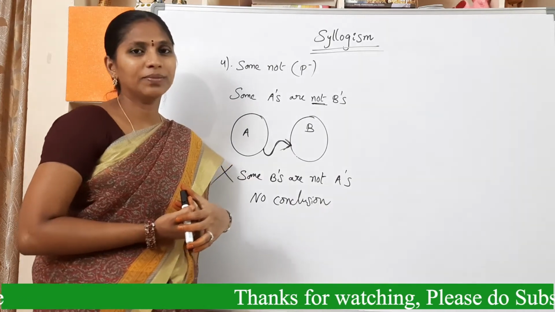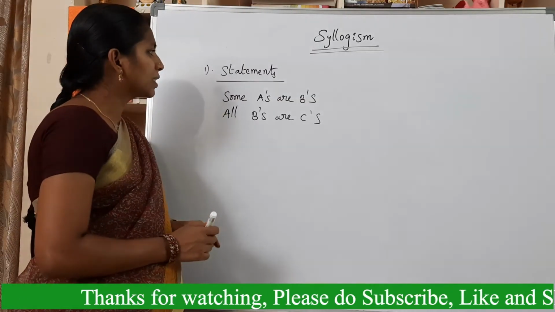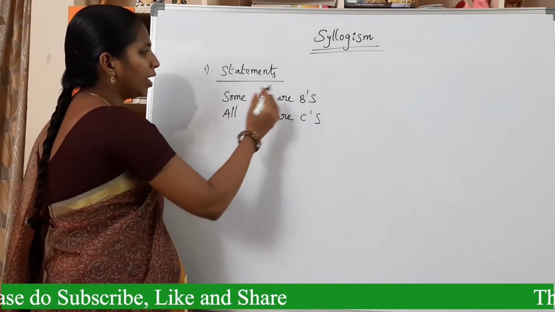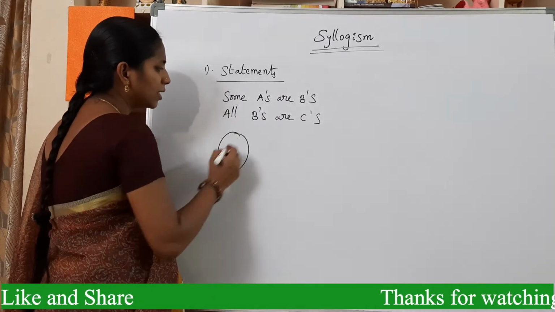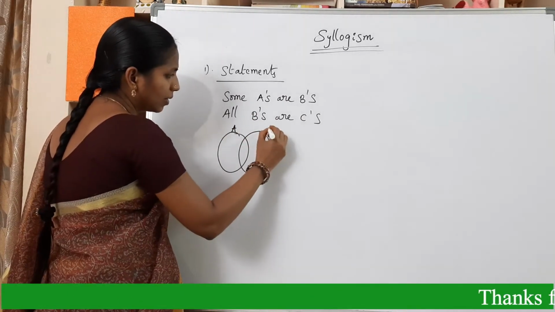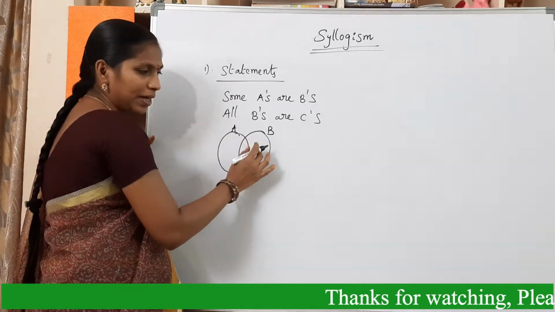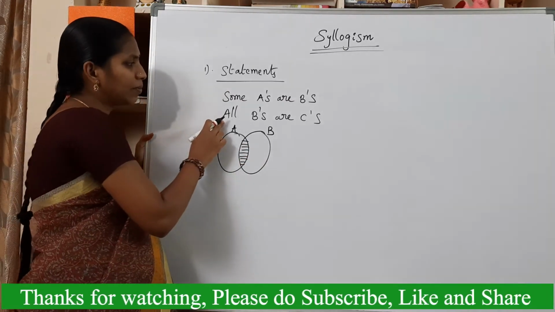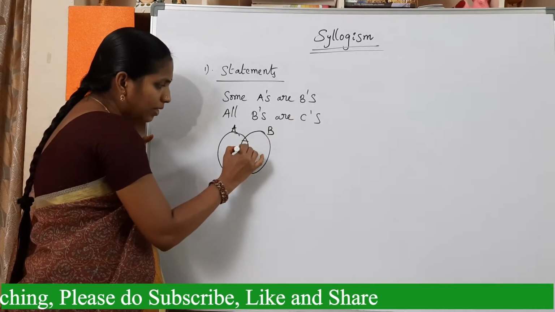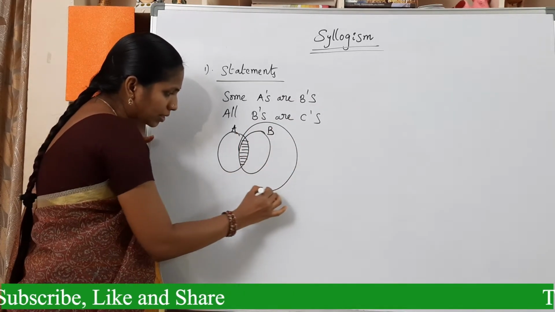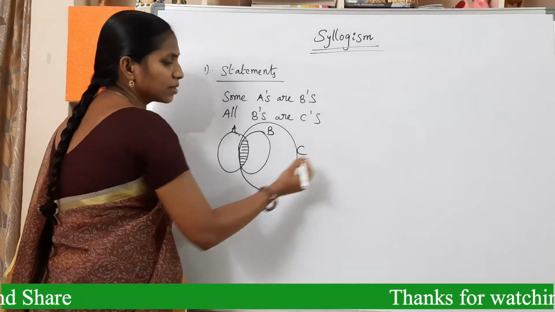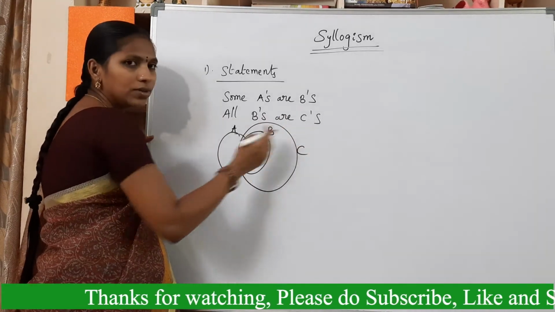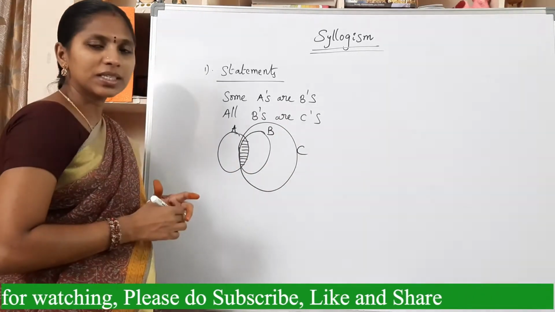Now see the first example. Here there are two statements. Some A's are B's. All B's are C's. First of all, draw the Venn diagram. Some A's are B's. See, this is A and this is B. This is the intersection part, the some part. And coming to the second statement, all B's are C's. Draw like this. This is C. The outer circle is for C, the inner circle is for B, because all B's are C's. This is the Venn diagram. The diagram is completed.